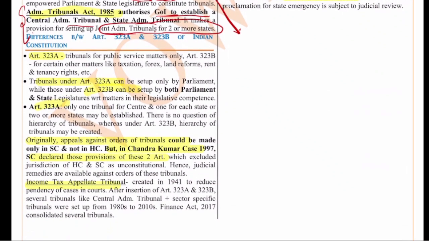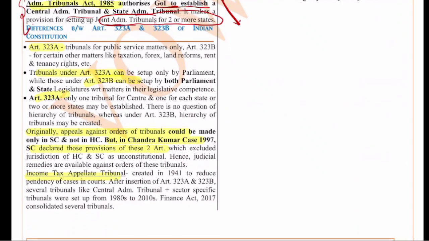Next, the major difference between 323A and 323B: 323A provides for tribunals for public service matters only, but Article 323B is for other matters like taxation, forex, land reforms, rent, tenancy, etc. So 323A only deals with public service matters, but 323B deals with other matters. This is the major difference. And the tribunal under 323A can be set up only by the Parliament, but under 323B it can be set up by both the Parliament and state legislatures. That means the tribunal can be formed under the state legislature as well, but the public service tribunals can be formed only by the Parliament. That is the basic thing.